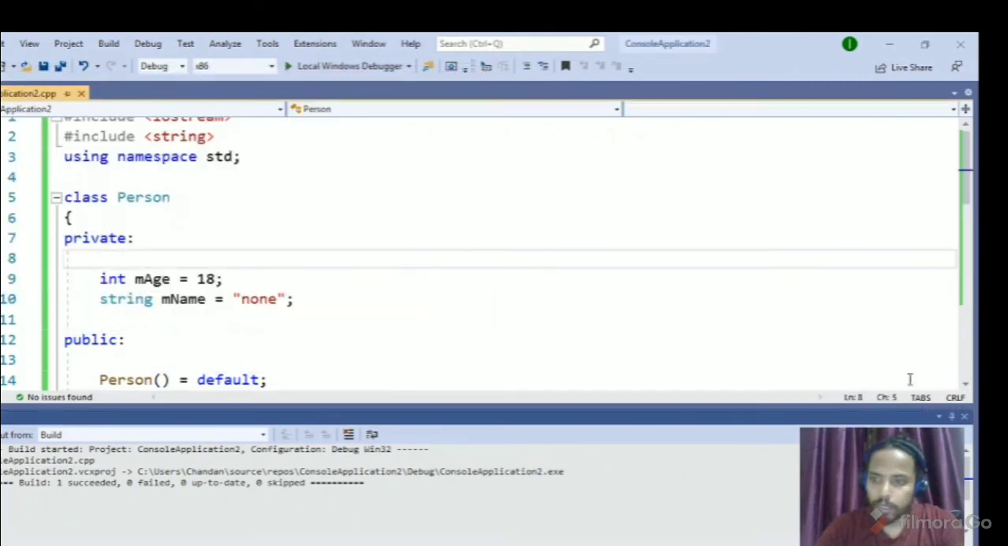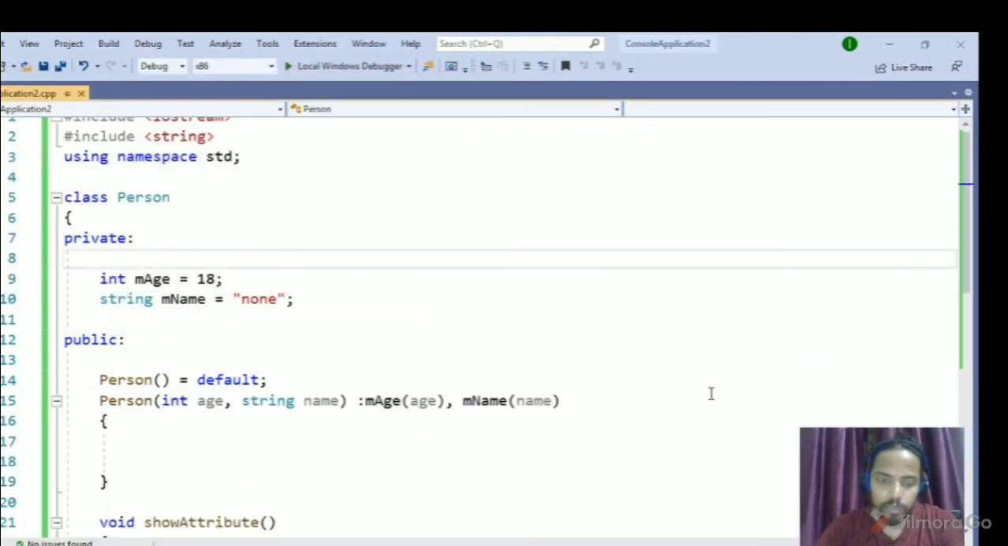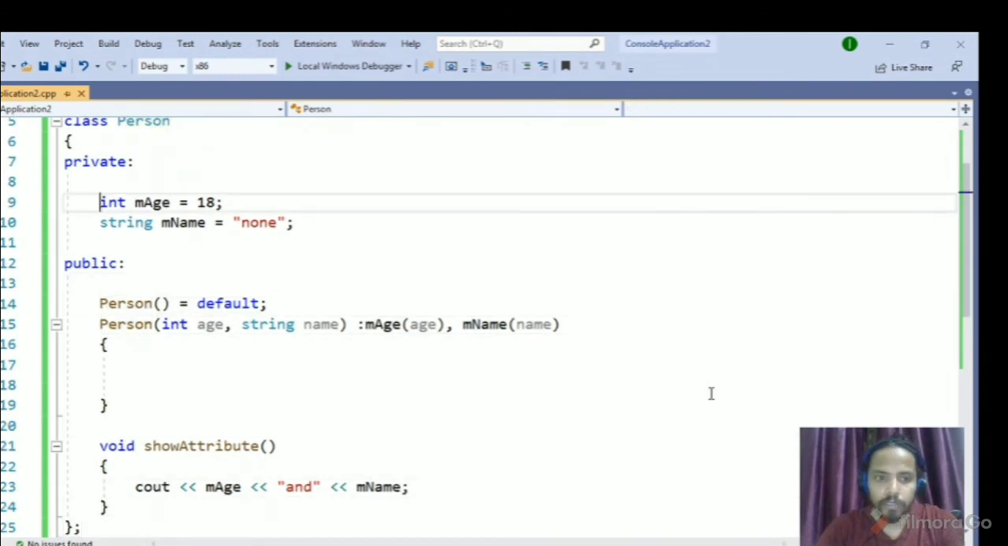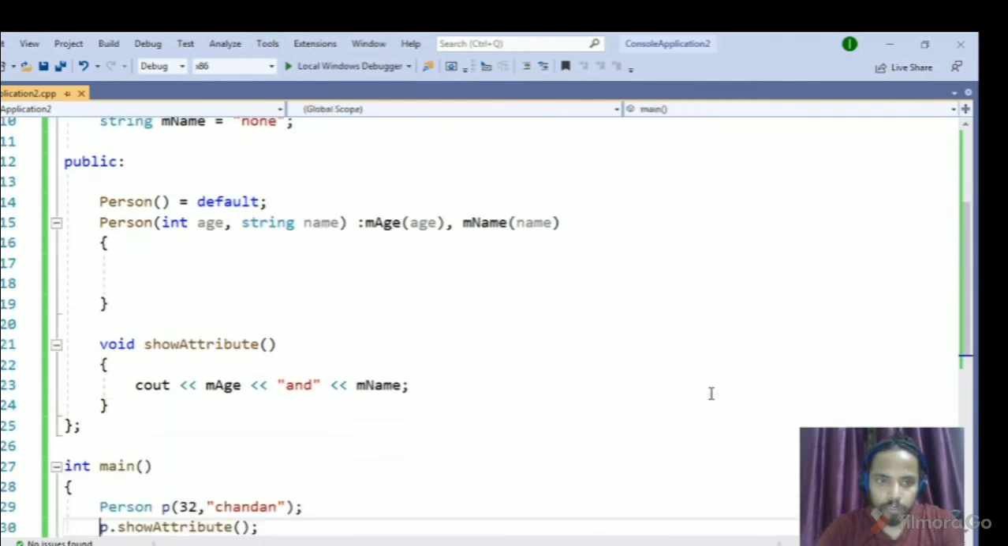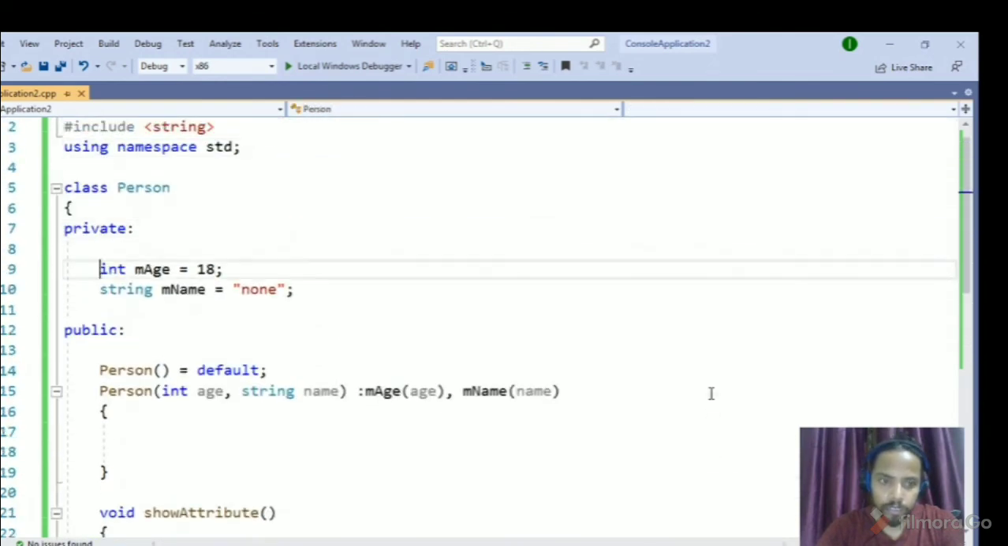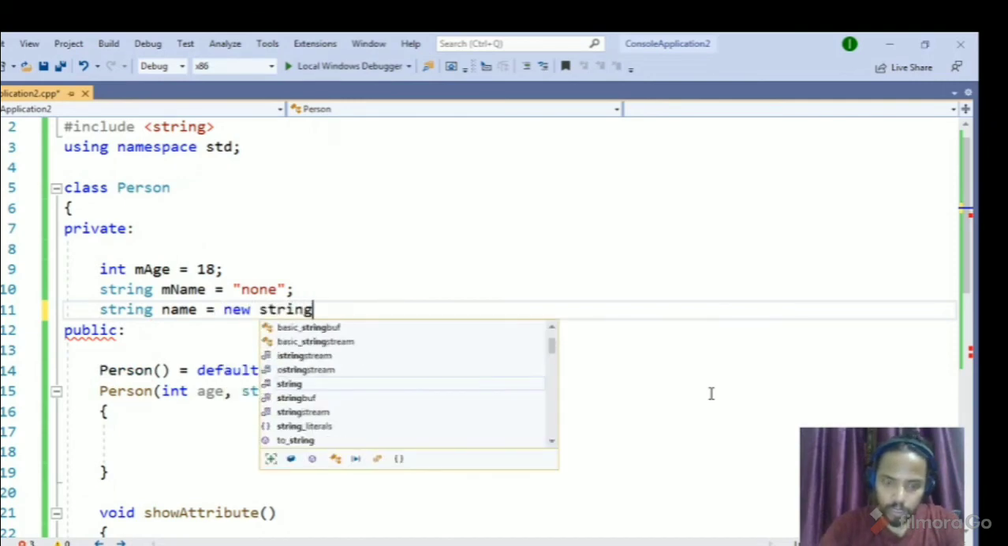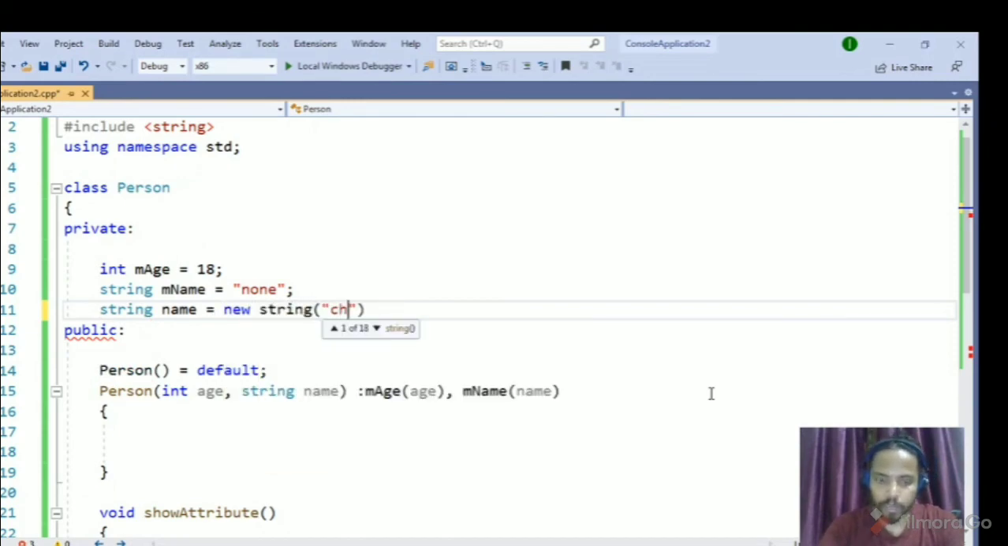So the preference is always given to the value initialized in the constructor, but yes, we can default initialize some values for an object via this initialization way. We can also initialize anything, like we can use new here as well. We can do this as well. We can do dynamic initialization also.